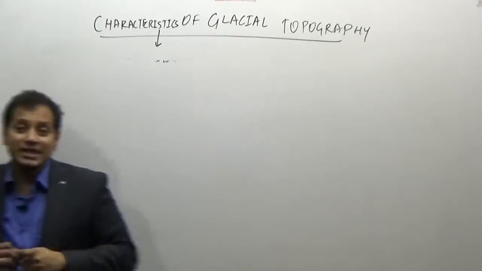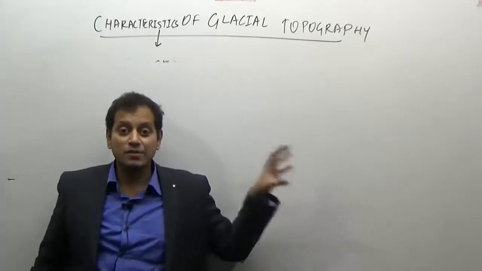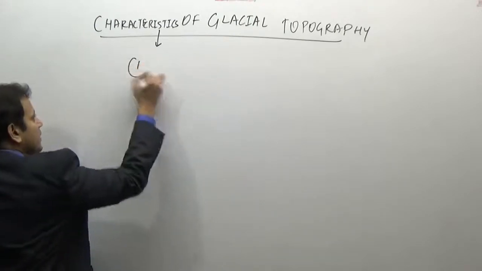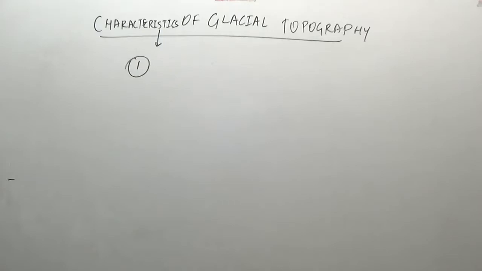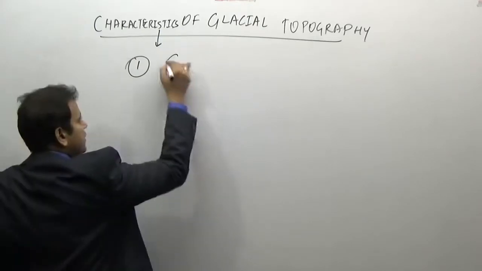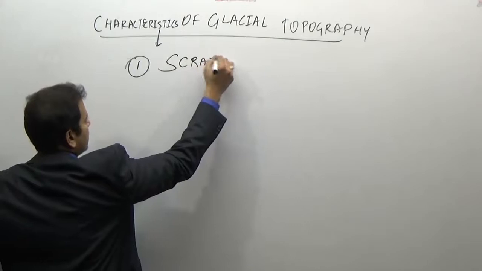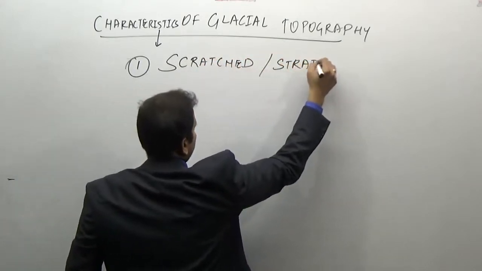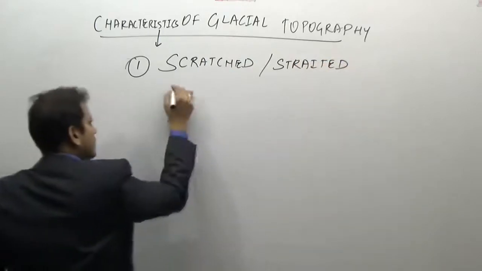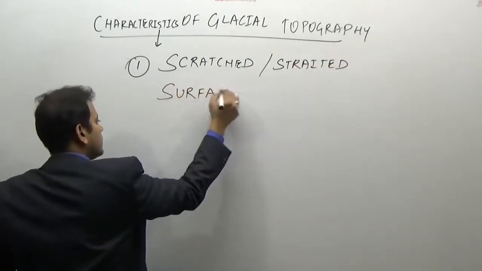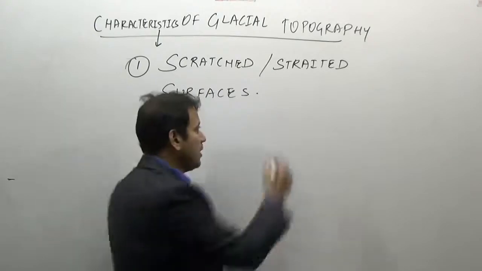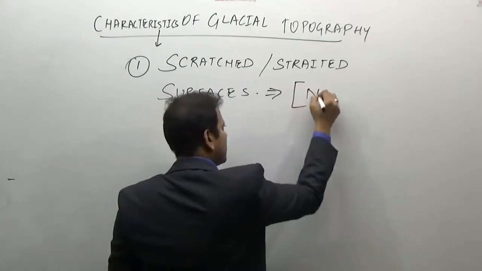As I told you, the glaciated topography has two types of characteristics. One, the glaciated floors are scratched. The characteristics are scratched or striated surfaces, and these are one of the reasons for the presence of numerous lakes.